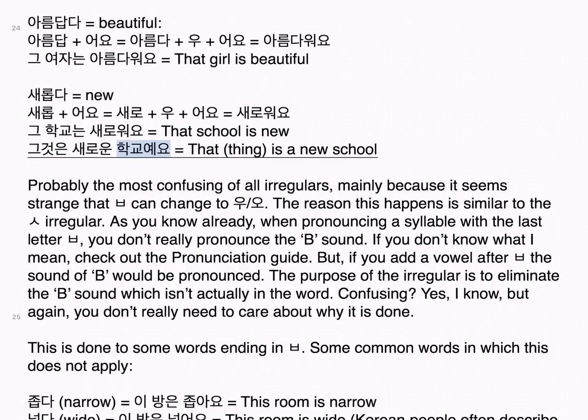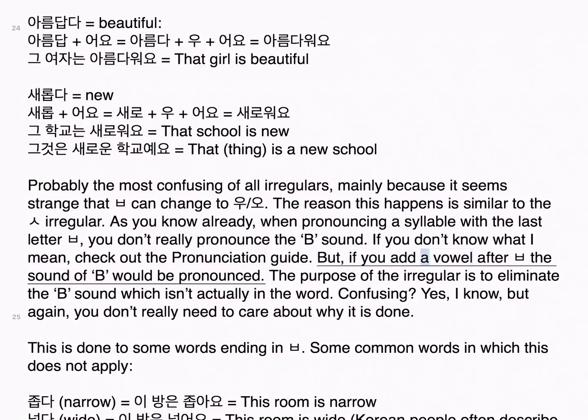그것은 새로운 학교예요. That thing is a new school. This is probably the most confusing of all irregulars, mainly because it seems strange that ㅂ can change too. The reason this happens is similar to the ㅅ irregular. As you know already, when pronouncing a syllable with ㅂ as the last letter, you don't really pronounce the B sound. If you don't know what I mean, check out the pronunciation guide.